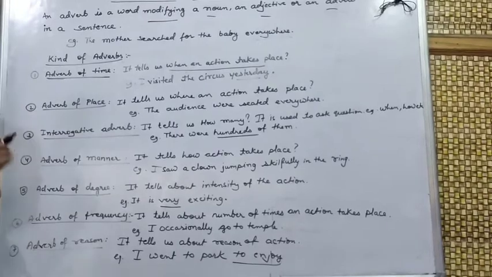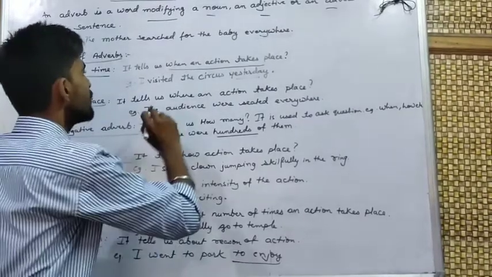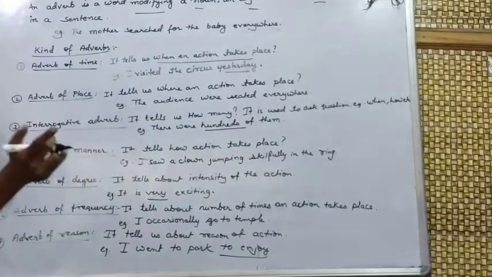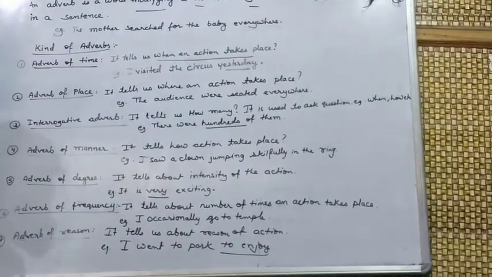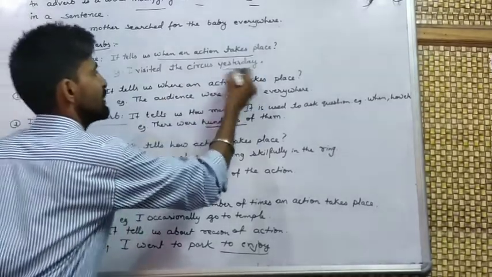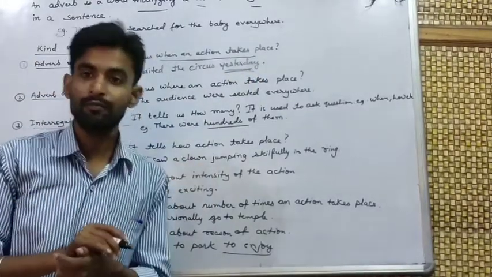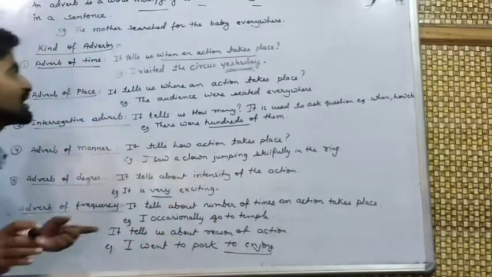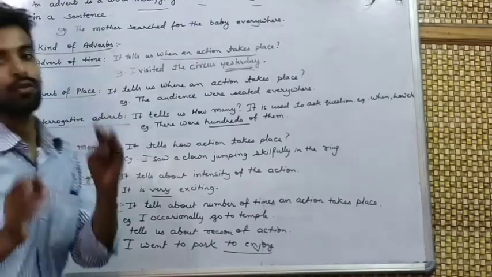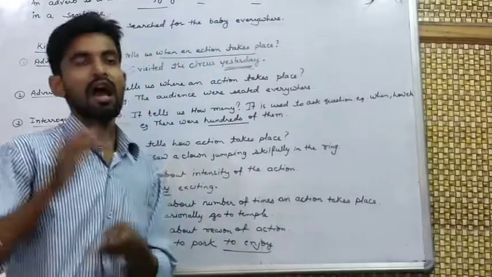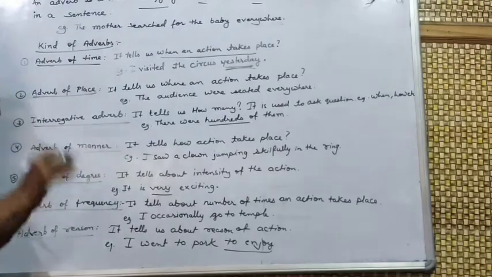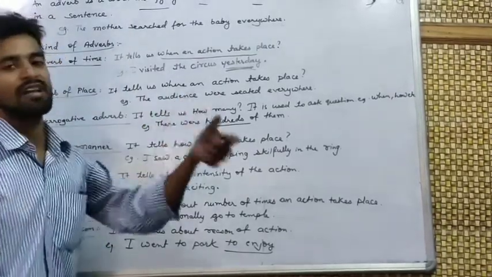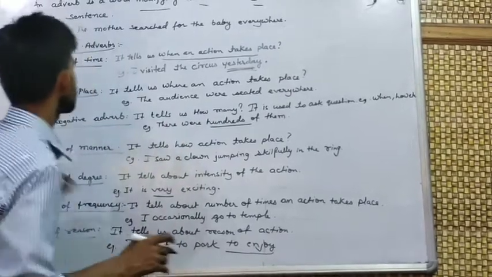Just like I have taken an example. I visited the circus yesterday. I visited the circus when? Yesterday. Then what will be the adverb of time here? Yesterday. Yesterday is showing when I visited the circus, and the word which shows when an action takes place is termed as adverb of time.